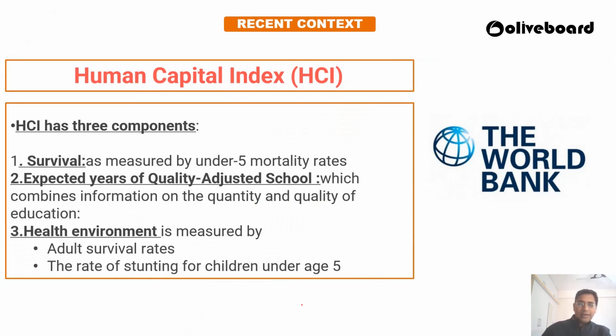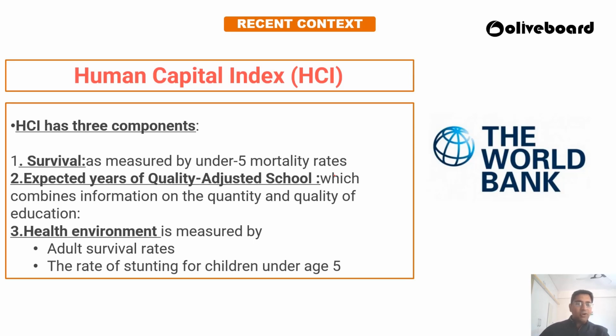Okay, so this is all about the human capital index report. The report has three components under which the ranking is given: survival, expected years of quality adjusted schooling, and healthy environment. They calculate these three things for a particular country over an index, and then ranking is done. Survival is measured by the under 5 mortality rate, that is, the rate of mortality under the age of 5 years.